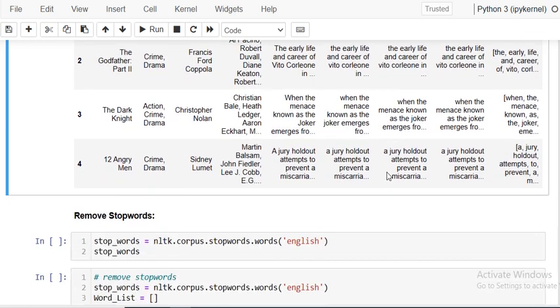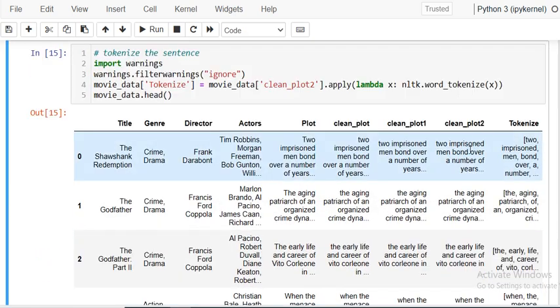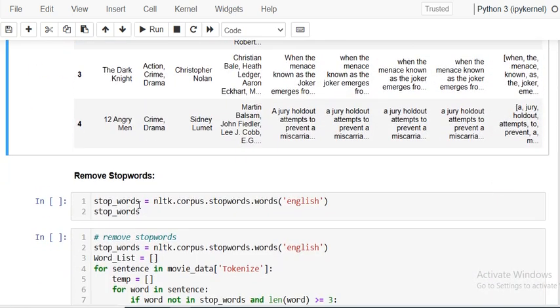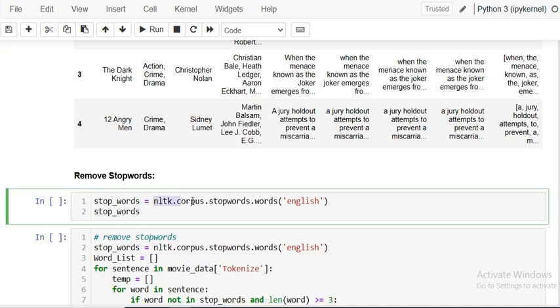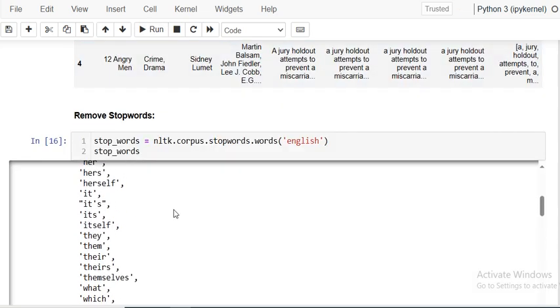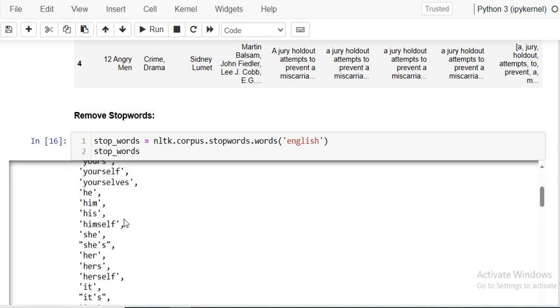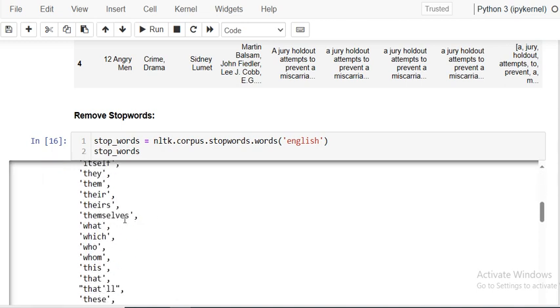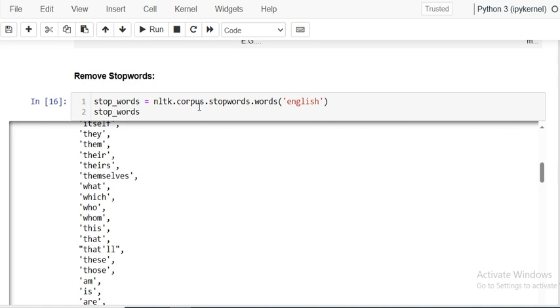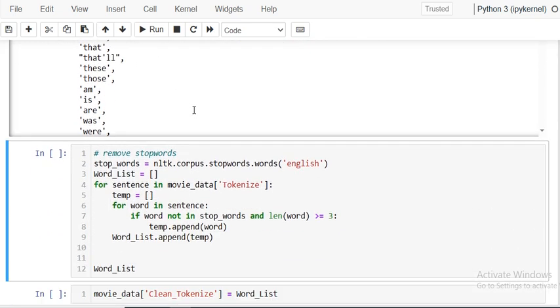Okay. Now, next thing, the main intention here is we have to remove the stop words. Now, what are the stop words? So you can see that from the nltk.corpus stop words English, you can just display the stop words. These stop words will not carry any meaning while converting into a matrix. Okay. So if these words are there, then we are removing them, right?